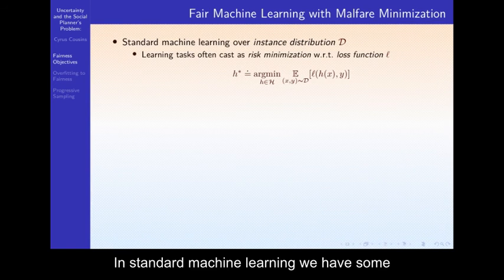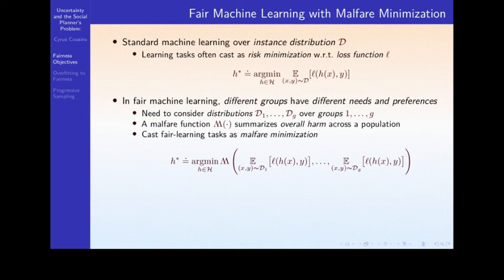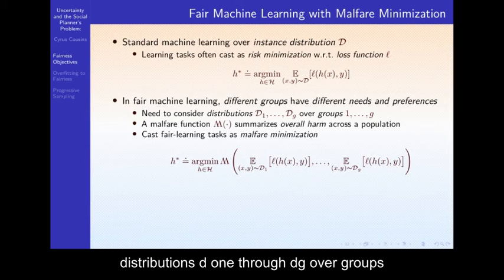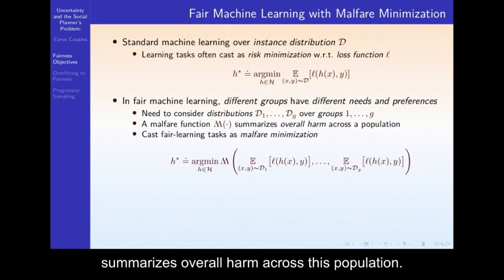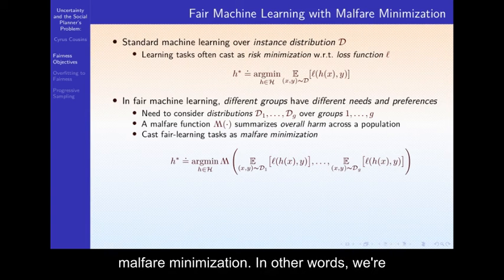In standard machine learning, we have some instance distribution D, and learning tasks are often cast as risk minimization with respect to some loss function L. In other words, we want to identify an approximation of h star, which is the minimizer of the expected value of the loss function. In fair machine learning, different groups have different needs and preferences. We thus consider distributions D1 through DG over groups 1 through G. A malfare function summarizes overall harm across this population. We then cast fair learning tasks as malfare minimization.